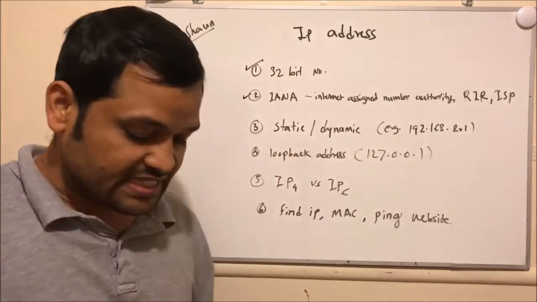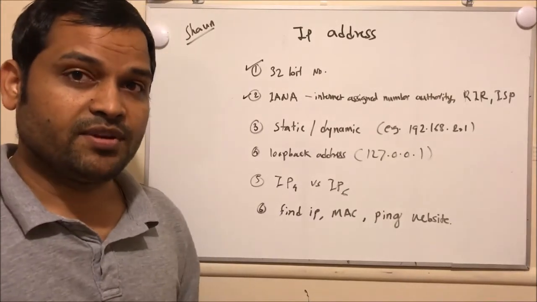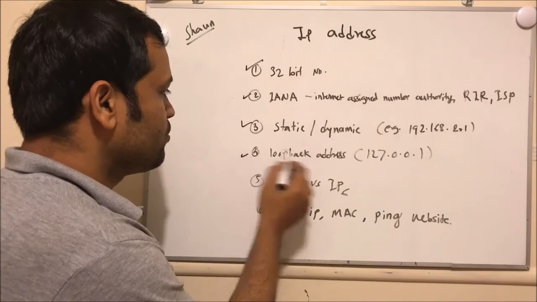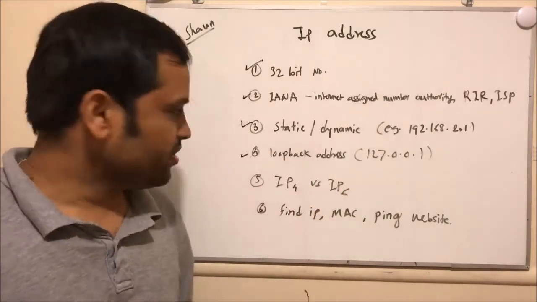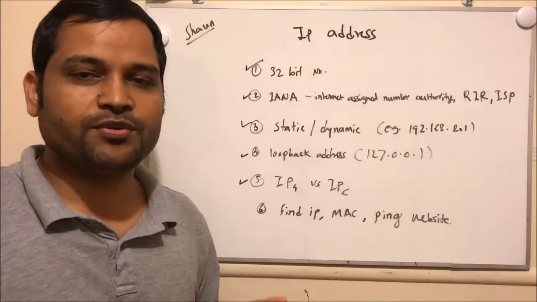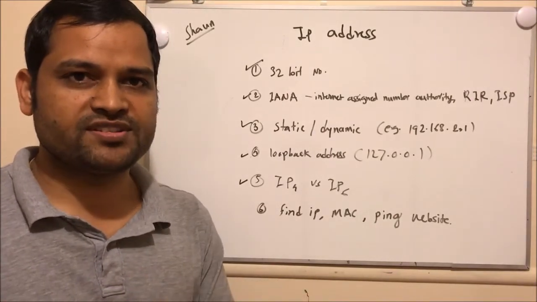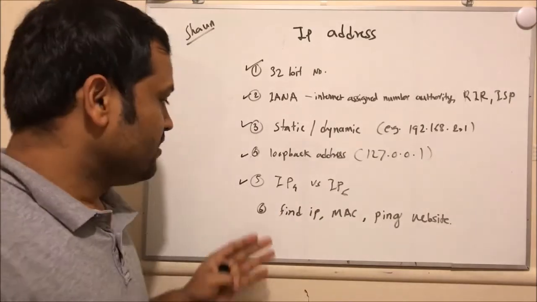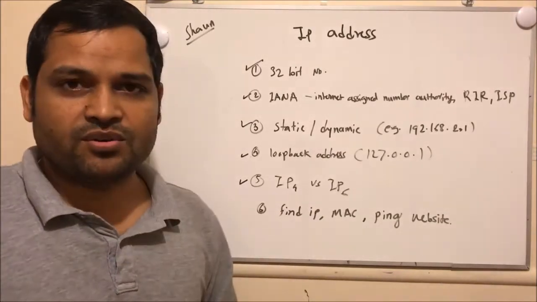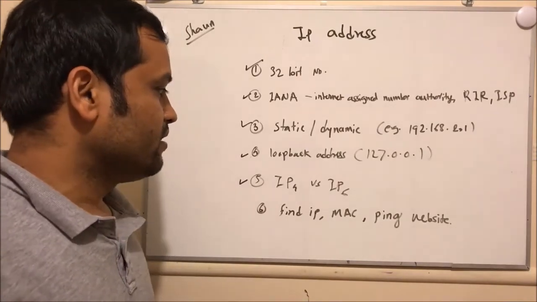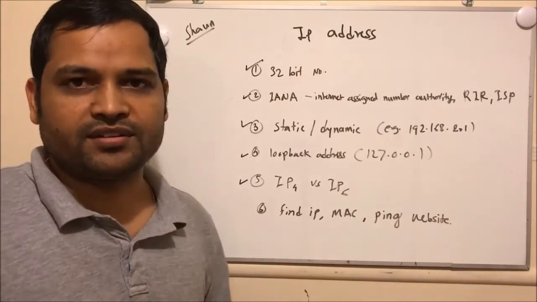Then we will see what is the static address and the dynamic IP address. The fourth point that we are going to look at is what is the loopback address and why it is important. And then the fifth point we are going to see is what is the difference between IP version 4 and IP version 6. Finally, I will also take you to the computer and show you how you can find the IP address or the MAC address, physical address of your system, and also talk about this ping command.